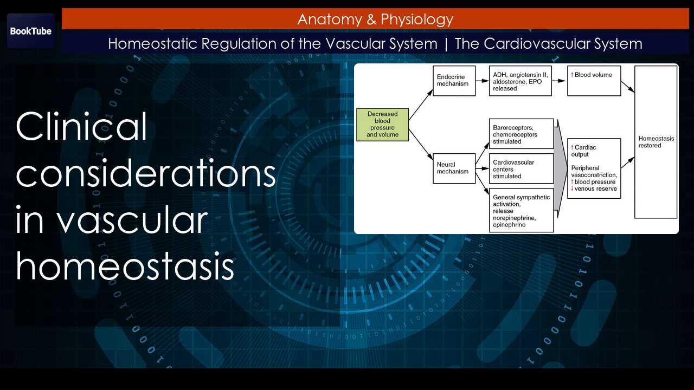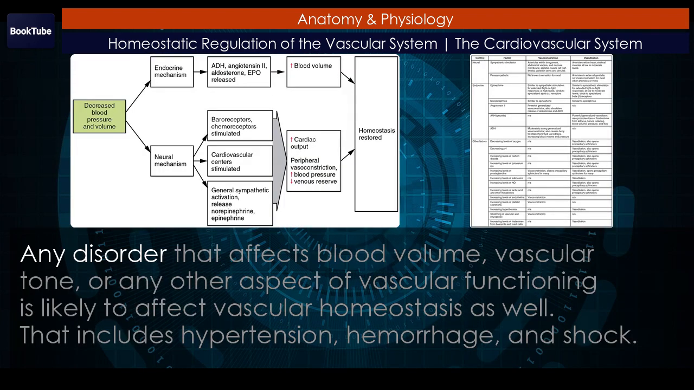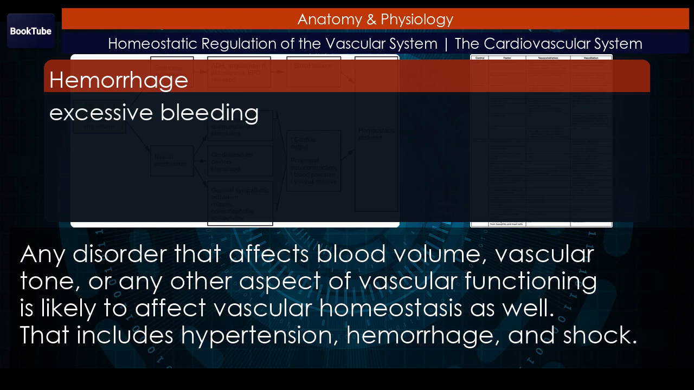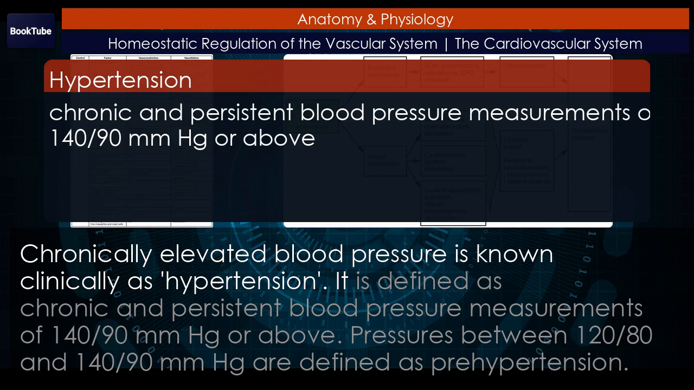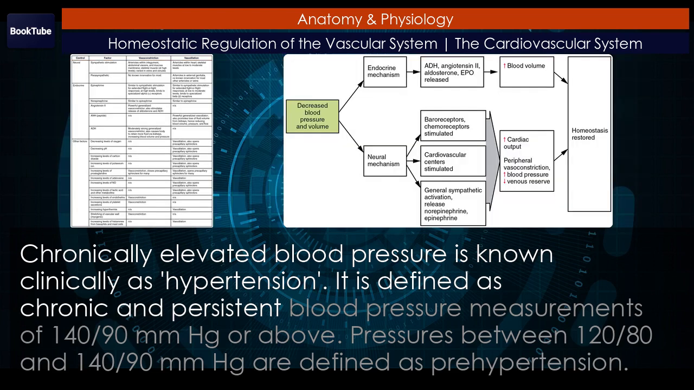Clinical considerations in vascular homeostasis. Any disorder that affects blood volume, vascular tone, or any other aspect of vascular functioning is likely to affect vascular homeostasis as well. That includes hypertension, hemorrhage, and shock. Hypertension and hypotension. Chronically elevated blood pressure is known clinically as hypertension. It is defined as chronic and persistent blood pressure measurements of 140/90 mm Hg or above. Pressures between 120/80 and 140/90 mm Hg are defined as prehypertension.